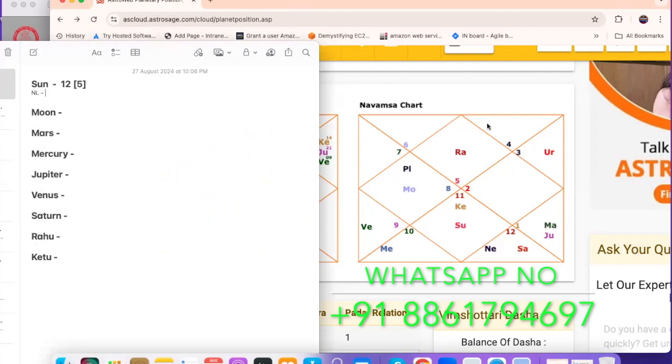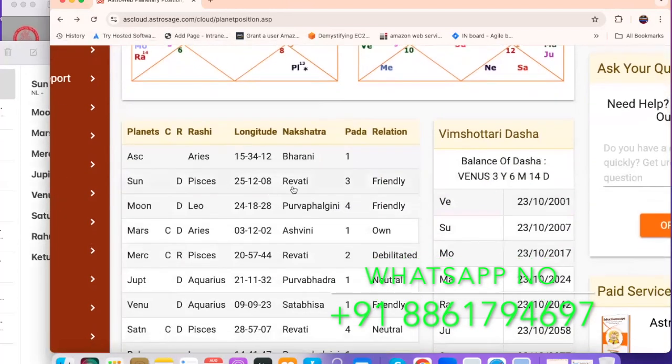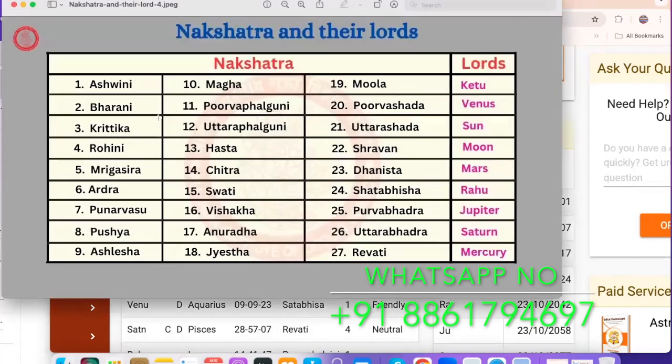NL, nakshatra lord. If you go back here, Sun's nakshatra is Revati. Now check the Revati nakshatra lord, which is actually Mercury, guys.